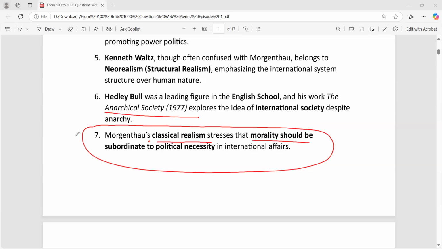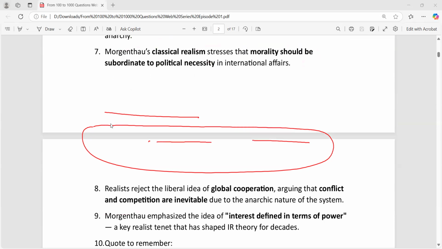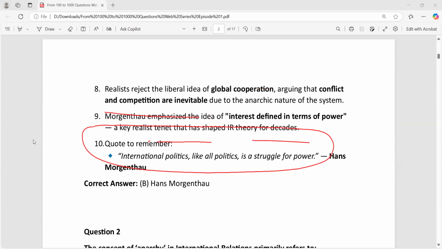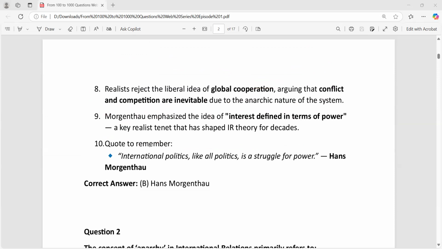So therefore, the states are not acting as per moral principle, and Morgenthau says that they should not act according to that, because if you act according to morality, you may not be able to fulfill the national interest of your state. So that's the point. Let us go to the next one, fact number 8.